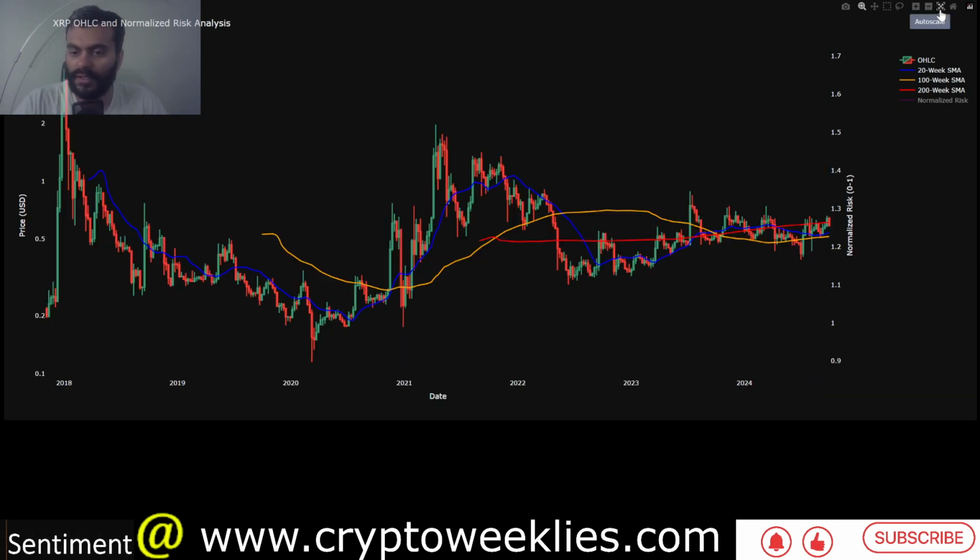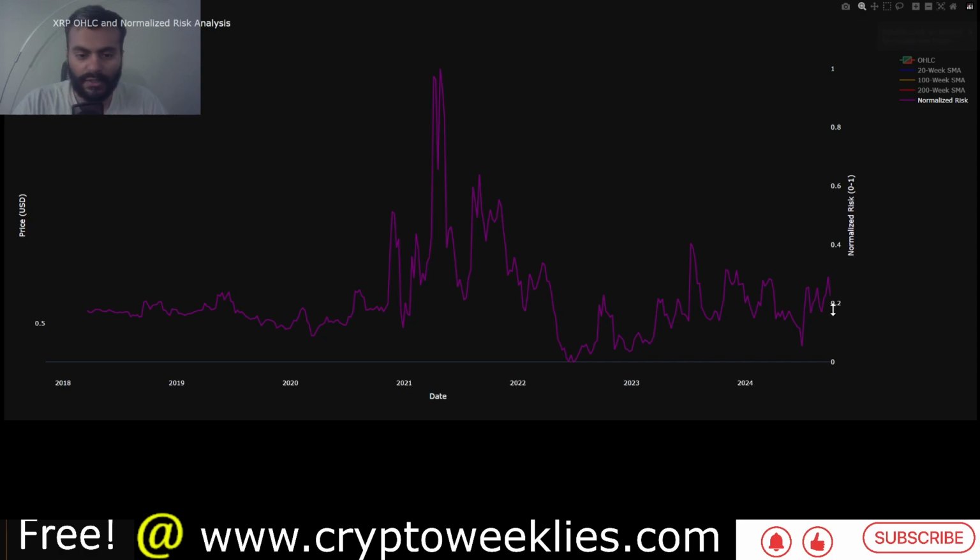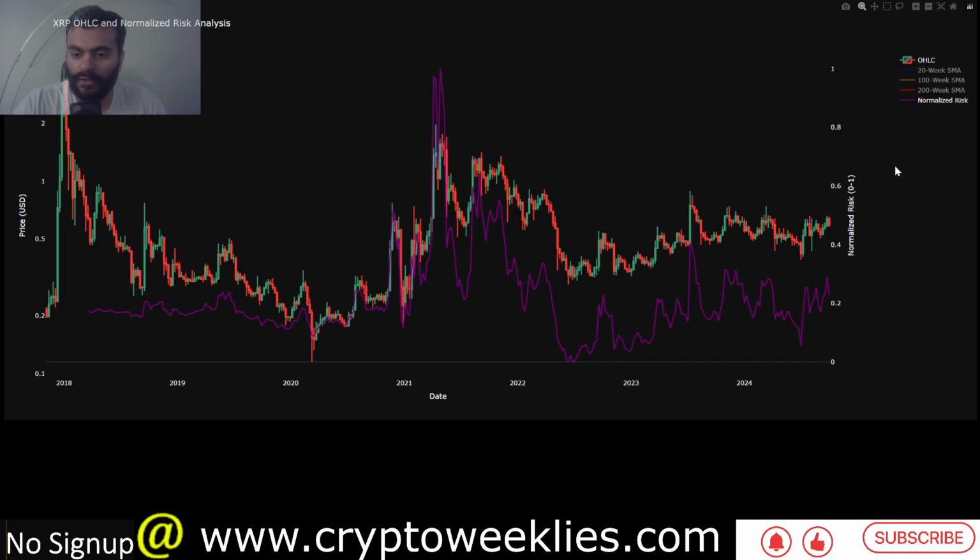So if you want to summarize all these three averages into a normalized risk based approach, you can see right now risk related to accumulating XRP is at around 0.23. If we overlay the price on top of this, you can see that this model has done a decent job in identifying the April 2021 peak, as well as some of the bear market related lows where the risks were essentially close to zero. Right now they are at around 0.2, 0.22, again the third best time to DCA for multiple models. With this I would like to conclude the video.